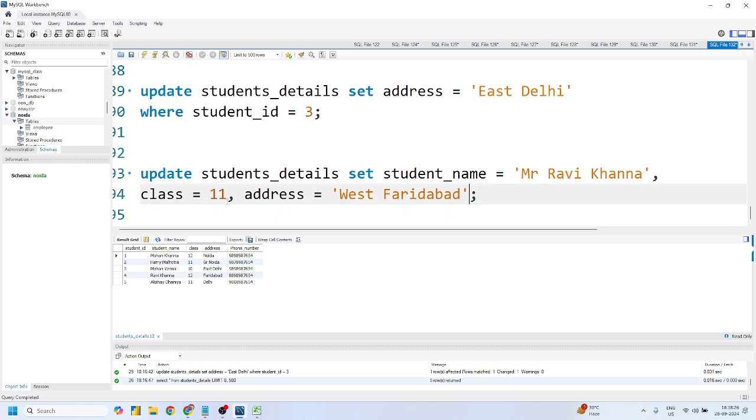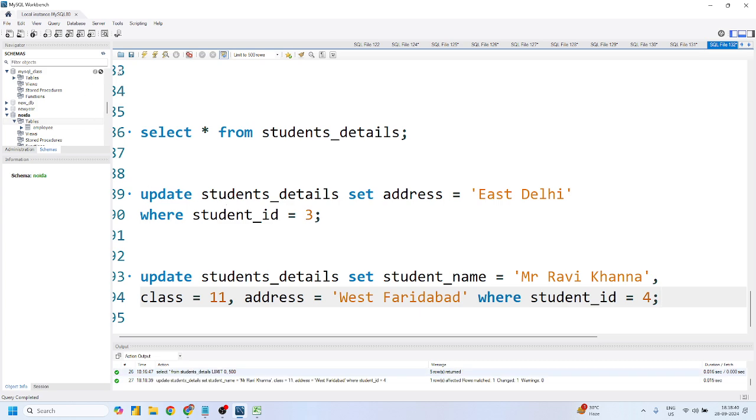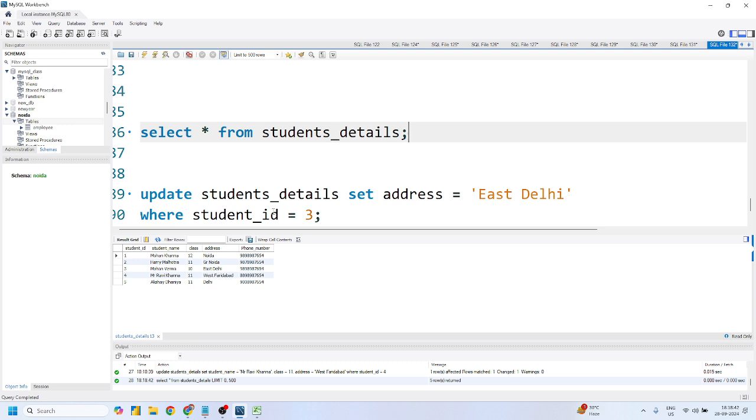Now, WHERE clause: where student ID is equal to 4. Perfect. If I just run this and then run select star from the table, now it's something like this: Mr. Ravi Khanna, class 11th, and he's from West Faridabad. I think this one is perfect, right?